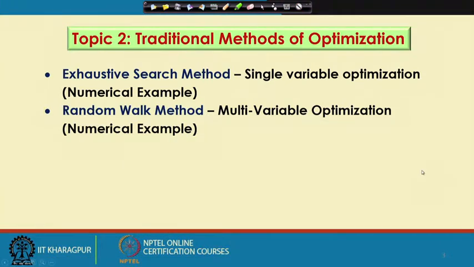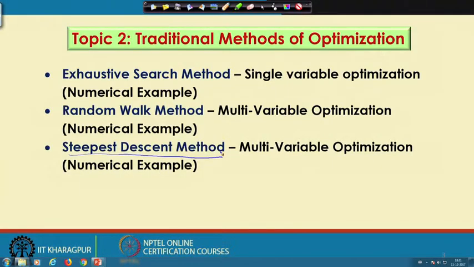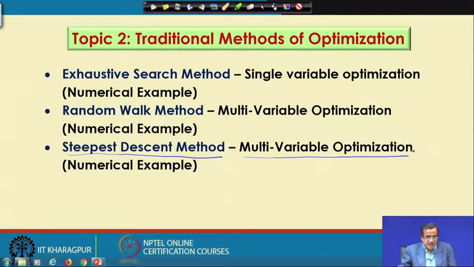Now, next we try to concentrate in this course on a method which is known as the steepest descent algorithm. Here, this algorithm can tackle the multivariable optimization problem, and the search direction is decided by the gradient of this objective function.